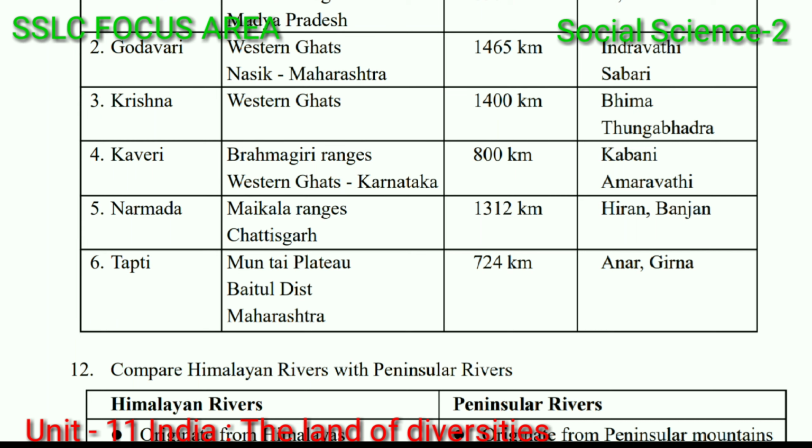Hiran and Bhanjan are tributaries. Tapti, River Tapti, Multai Plateau, Betul District, Maharashtra, 724 kilometers. Anar and Girna are tributaries.